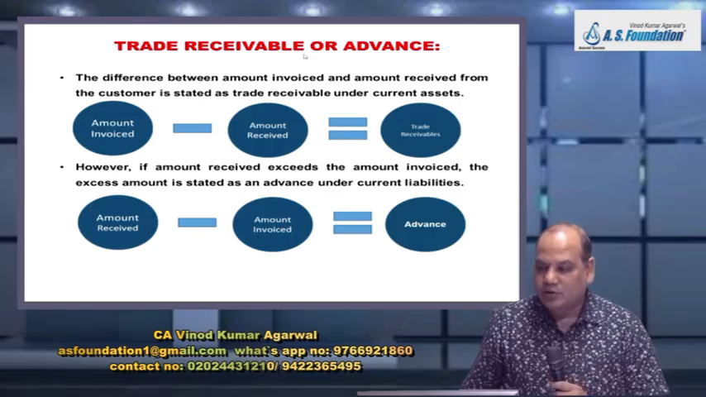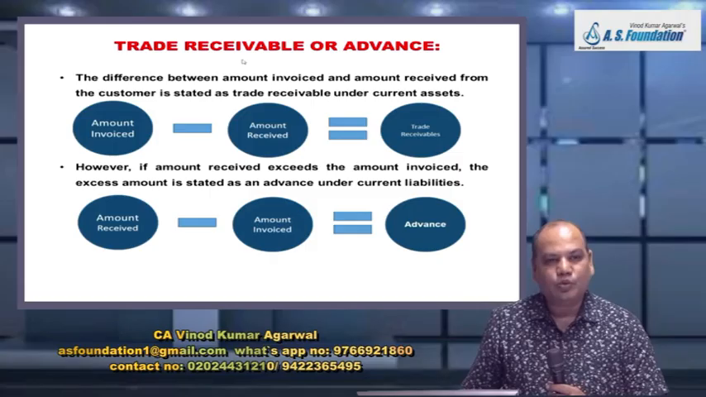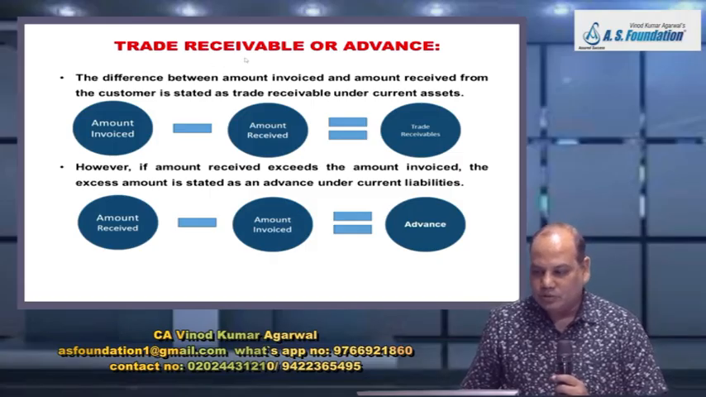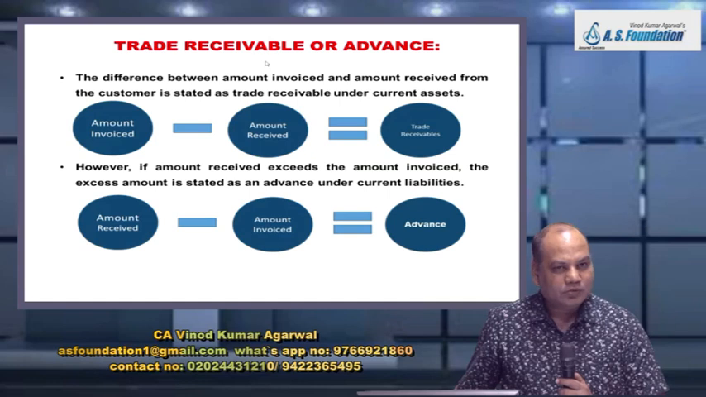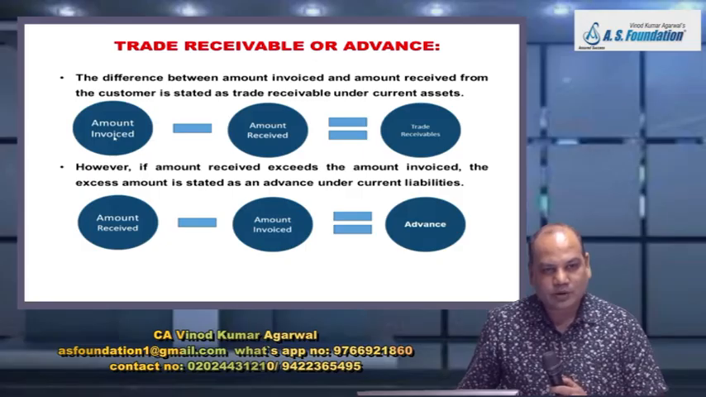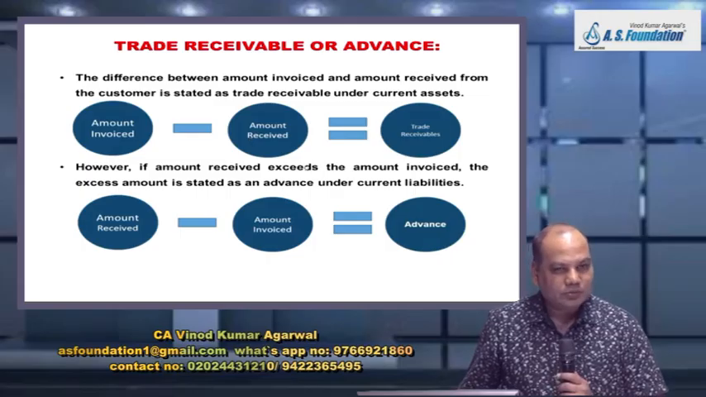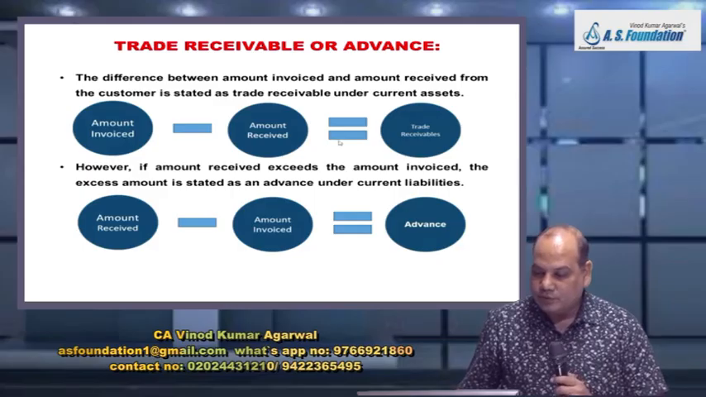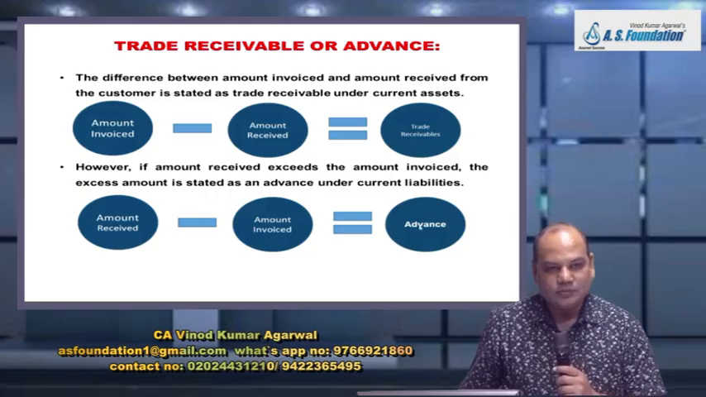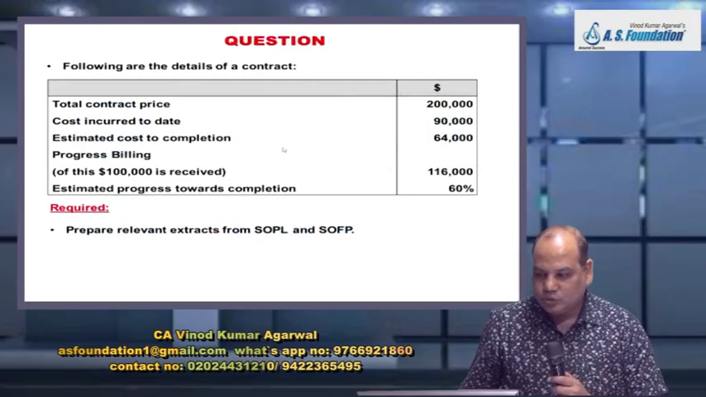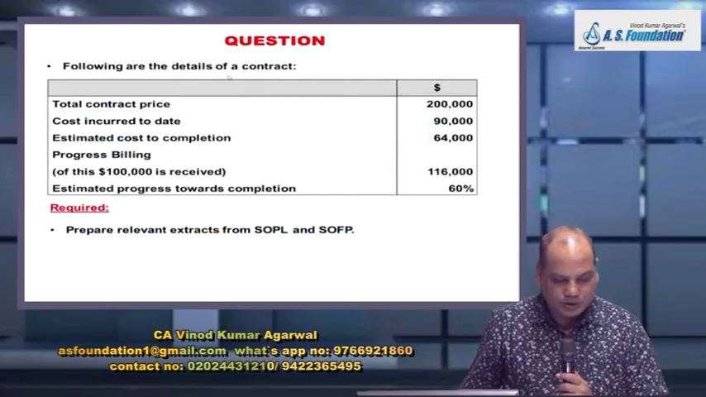How do you get the trade receivable account or advance account? Open one more account which we will call customer account. Whenever we raise the invoice, customer account debit to contract asset. When he makes the payment, bank account debit to customer account. Take the difference. If the difference is positive, it is trade receivable. If the difference is negative, it is advance. Right? So these two accounts we have to present in the SOFP.